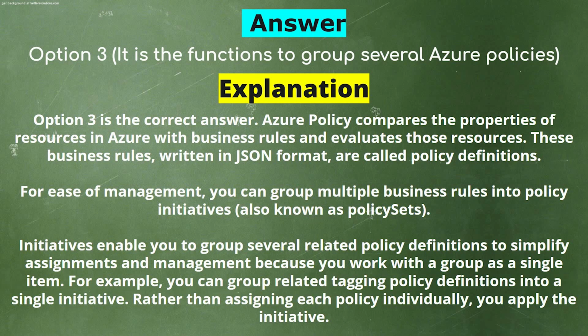Azure policy compares the properties of resources in Azure with business rules and evaluates those resources. These business rules written in JSON format are called policy definitions. For ease of management, you can group multiple business rules into policy initiatives, also known as policy sets. Initiative enables you to group several related policy definitions to simplify assignments and management because you work with a group as a single item. For example, you can group related tagging policy definitions into a single initiative. Rather than assigning each policy individually, you apply the initiative.